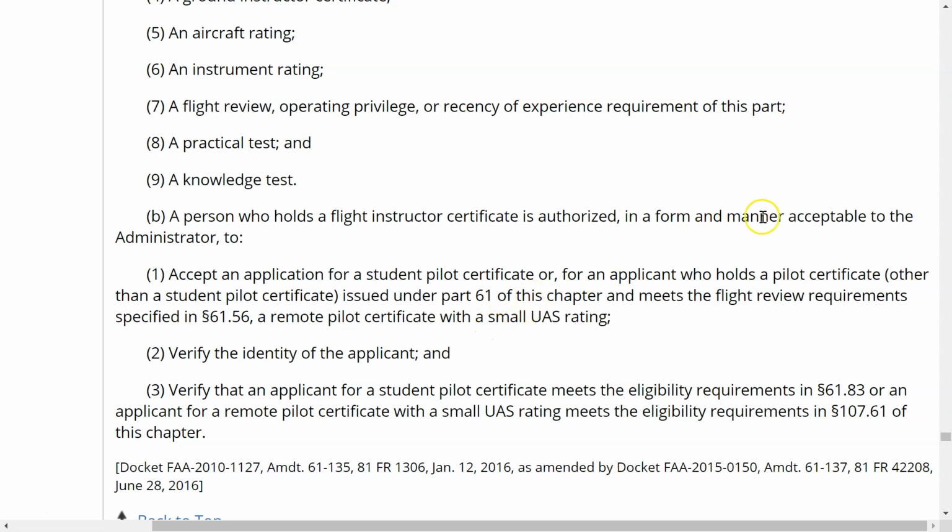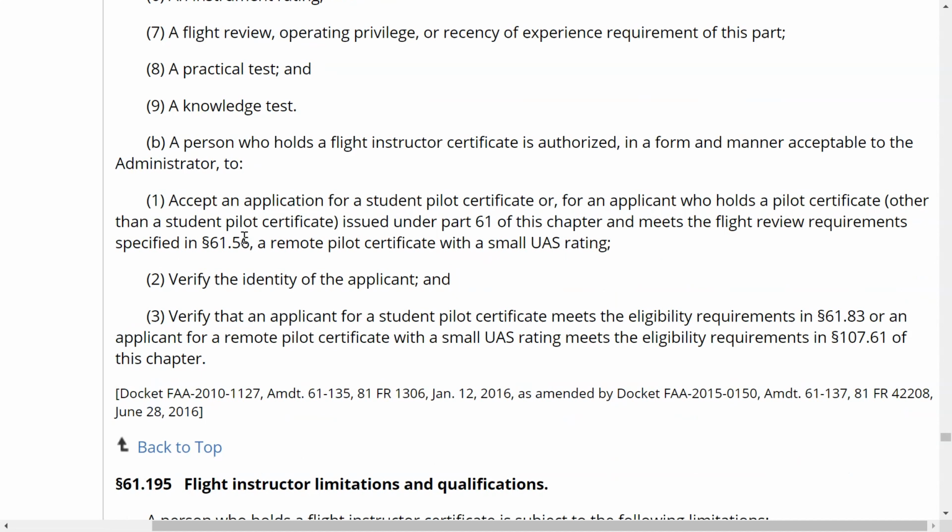So what do we mean in a manner acceptable to the administrator? If you remember back to Subpart A, we talked about what is acceptable to the administrator, or in a manner acceptable to the administrator. This is going to be the IACRA system or on a Form 8710, or for future proofing, whatever the FAA may dig up to say, yes, you may apply to us in that manner, or this is a manner in which we find acceptable. So you want to be very wary of how you do this.